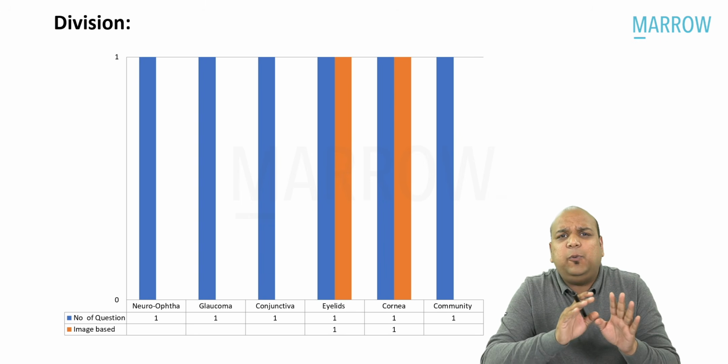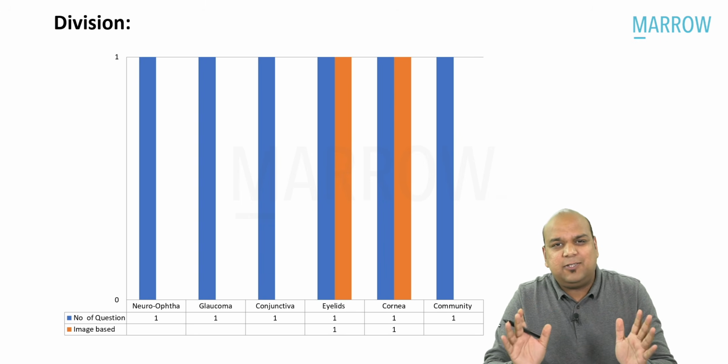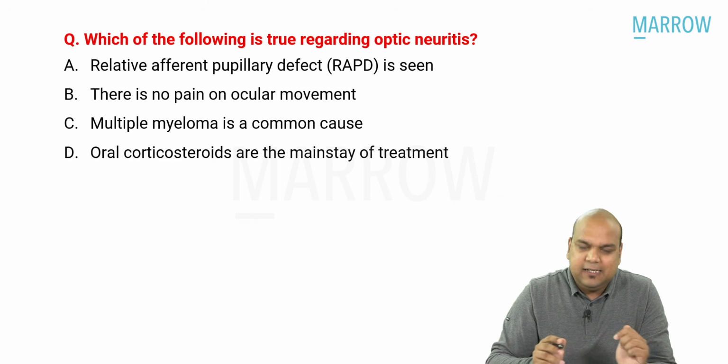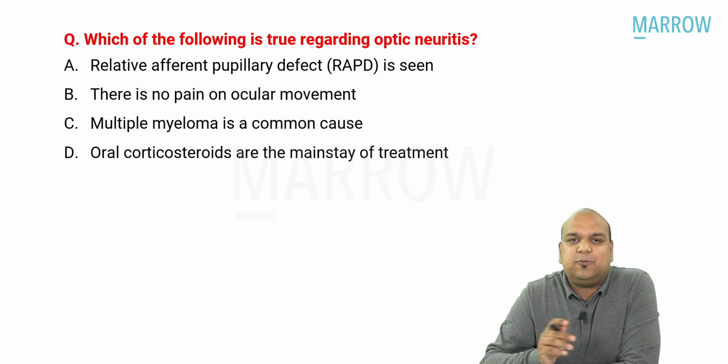So very equitable distribution of the topics. No topic was preferred per se. Yes. Let us move on to question number 1 and let us discuss it. Probably one of the easiest questions asked in session 1 in ophthalmology.